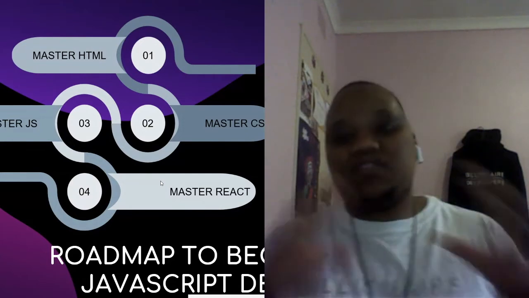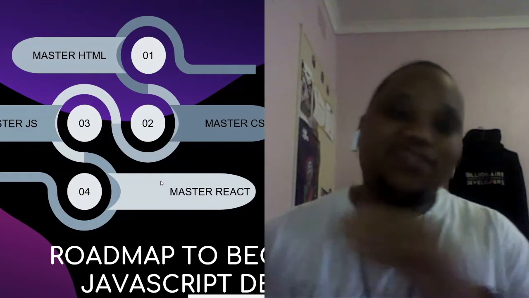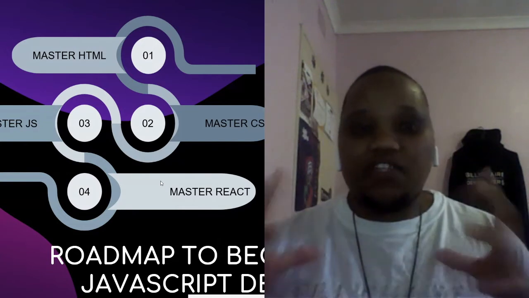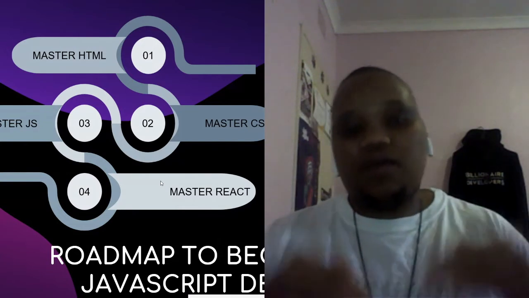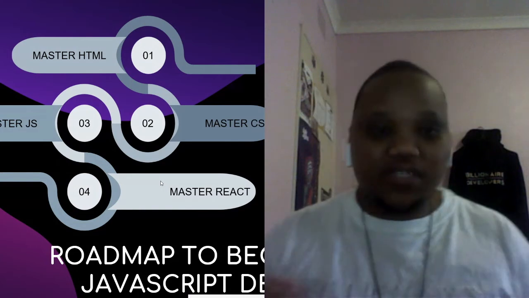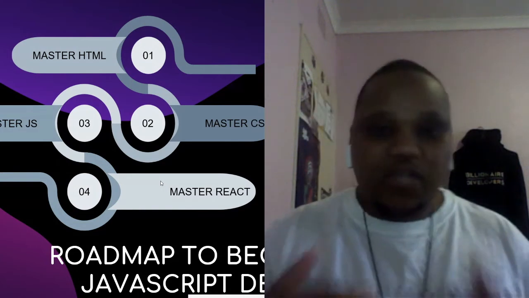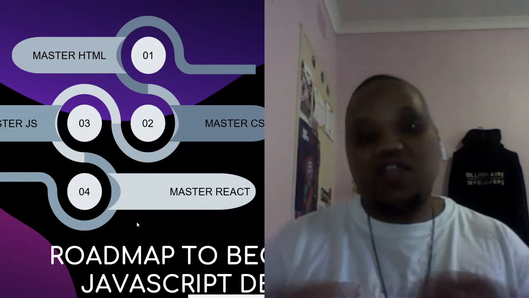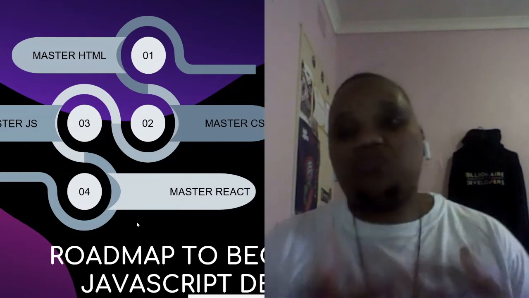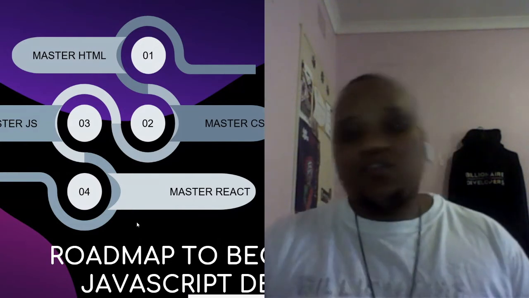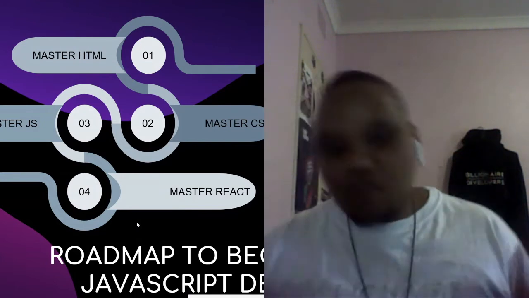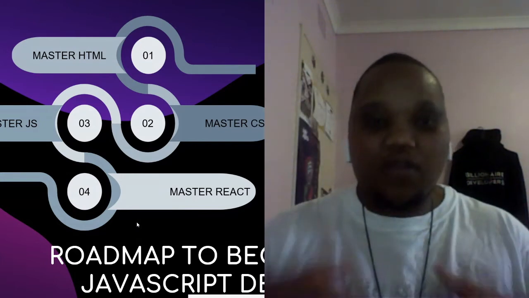And then CSS is all about styling and adding things like margins, borders, colors, and making things look much more professional. Then you'd move on to JavaScript, which helps you with user interaction and interacting with your web pages. It helps you capture data and send requests and so forth. And last but not least, you will then move on to becoming a React developer.